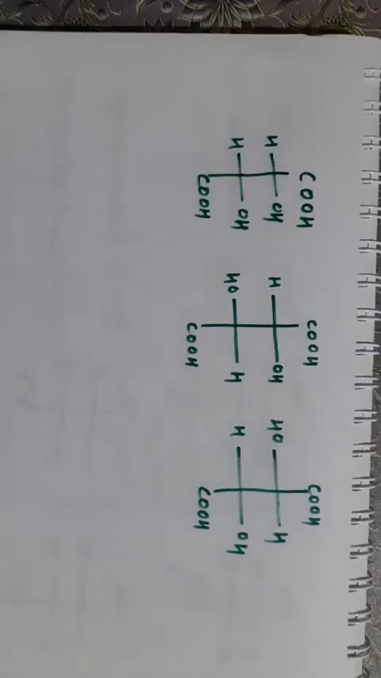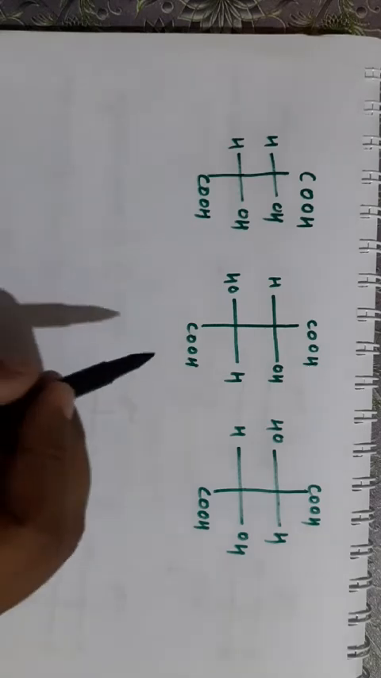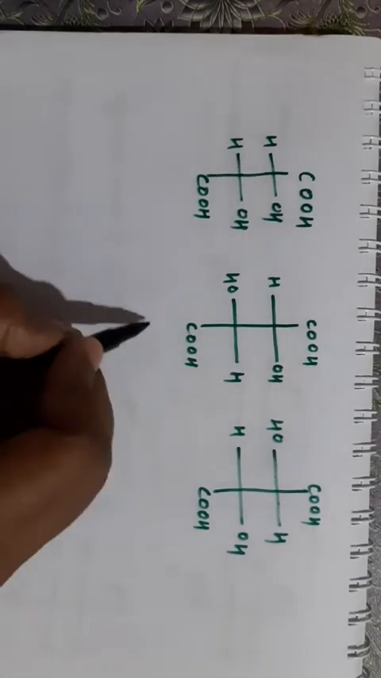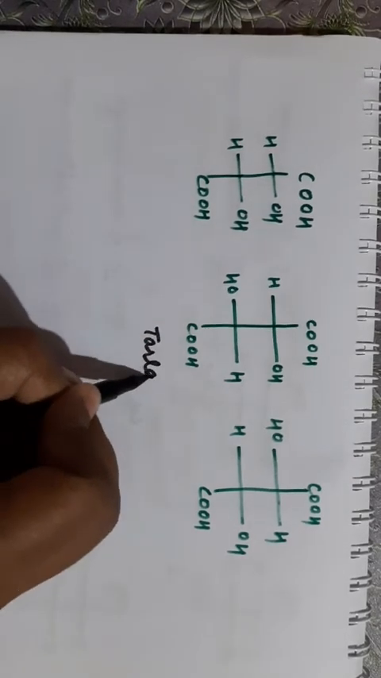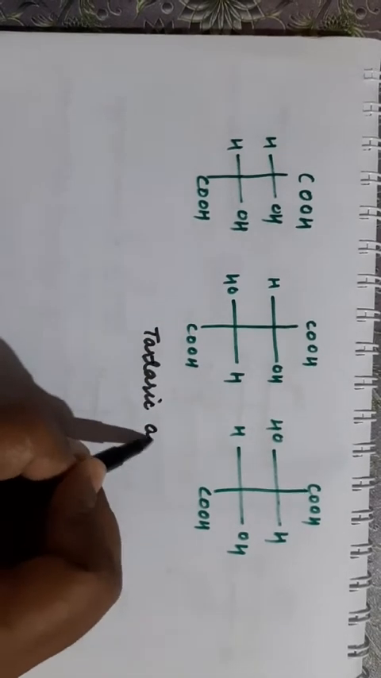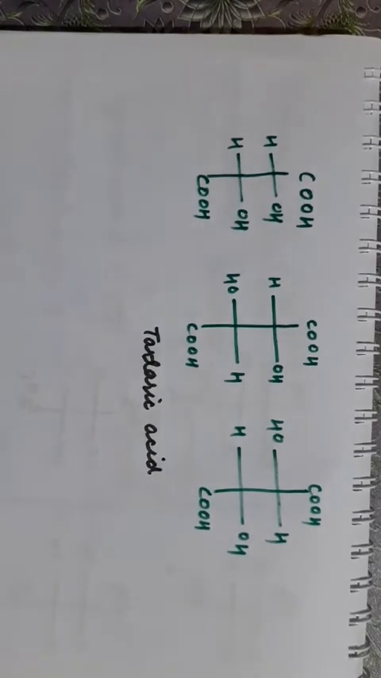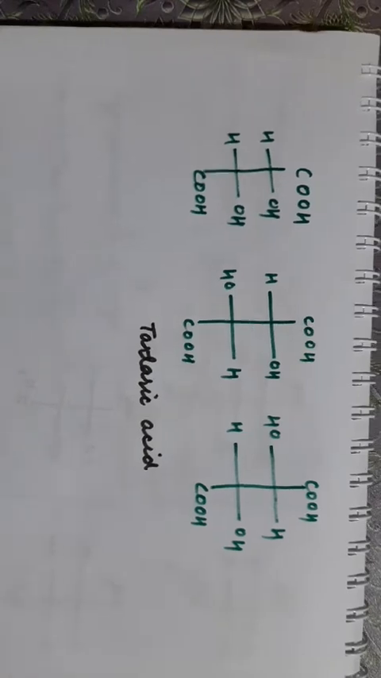Now coming to these structures, these are molecules of tartaric acid. So all these are different ways of representing tartaric acid. Tartaric acid. It is 2,3-dihydroxy butane 1,4-dioic acid. Clear?